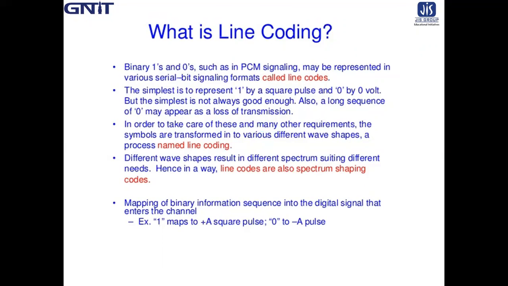If such a discrete signal is transmitted over a band limited channel, then the signal gets dispersed. This causes the pulses to overlap and cause distortion. Such a distortion is called inter-symbol interference.